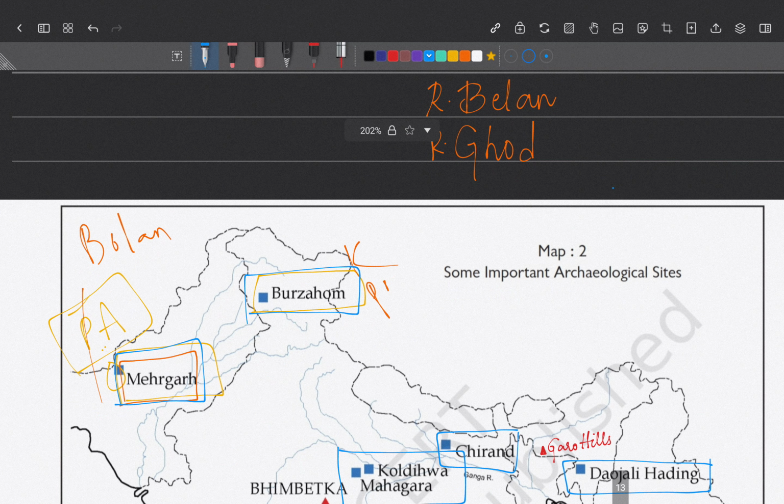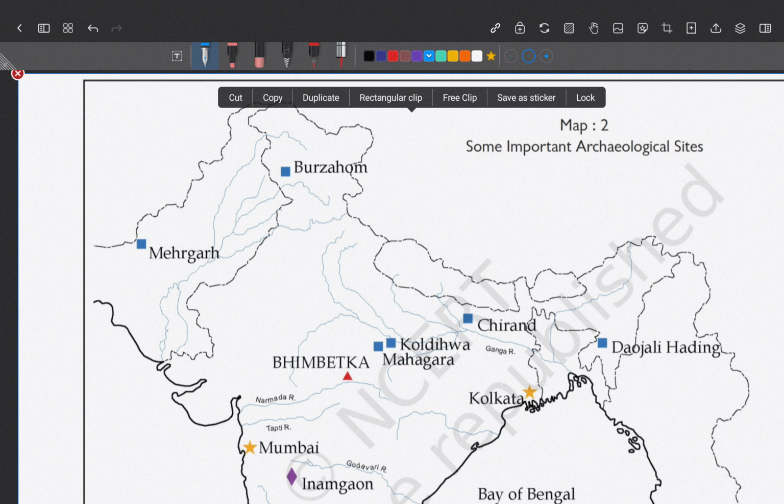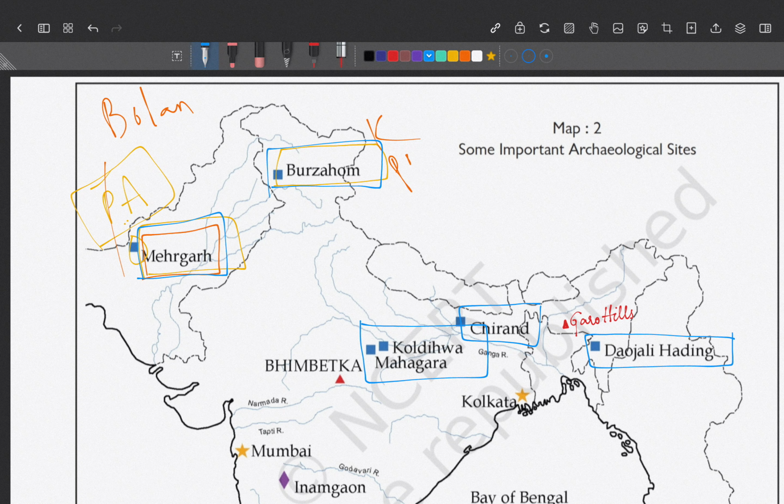Koldihwa and Mahagara, they are opposite to the river Belan. Okay.